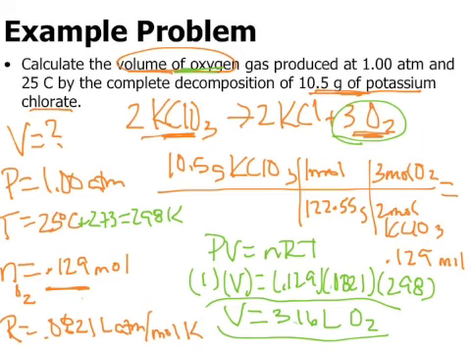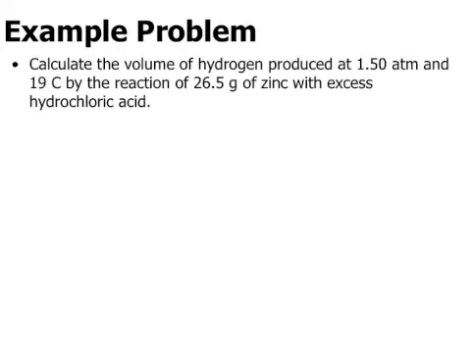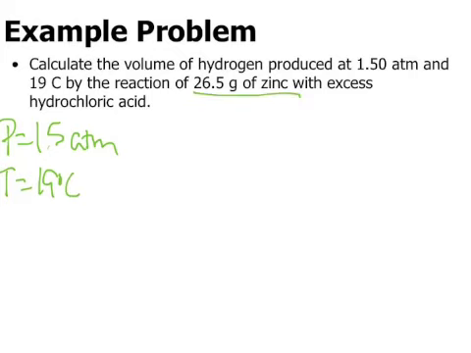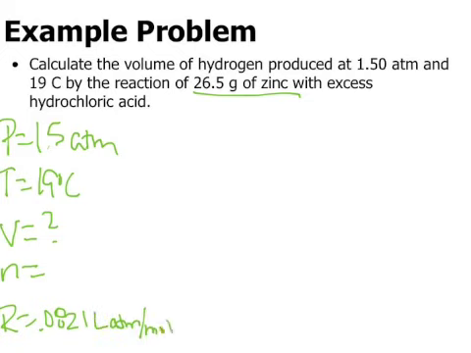All right, if you would like to do one more, here's one more example. This one says, calculate the volume of hydrogen produced at 1.5 atm, so pressure equals 1.5 atm, and 19 degrees Celsius, by the reaction of 25 grams of zinc with excess hydrochloric acid. Volume, again, I missed this the first time through, is what I'm looking for. So what I need here is moles, and I already have my R, 0.0821 liter atm per mole K. And again, that R value is a constant, so that will always be the value for R.